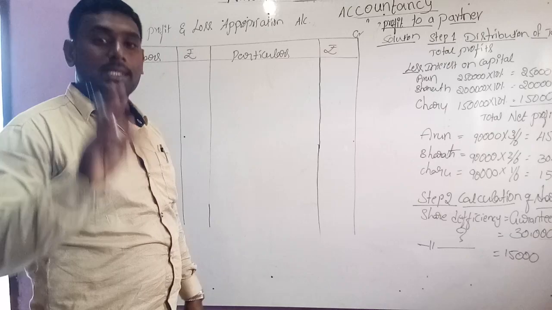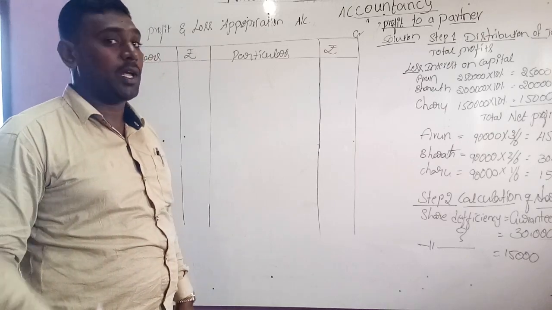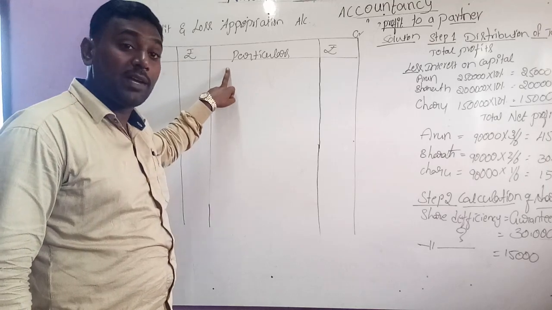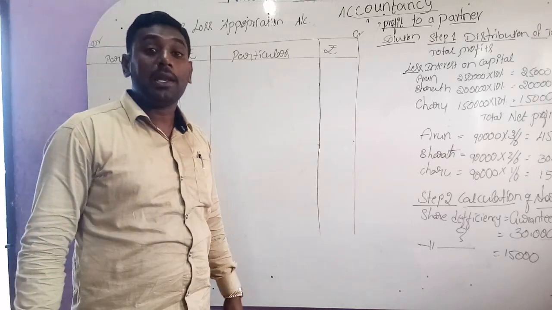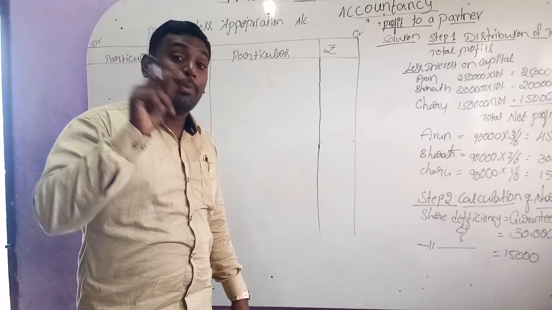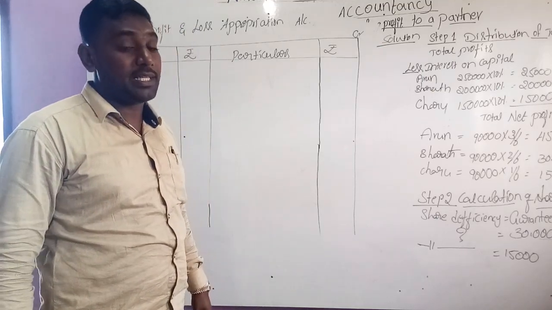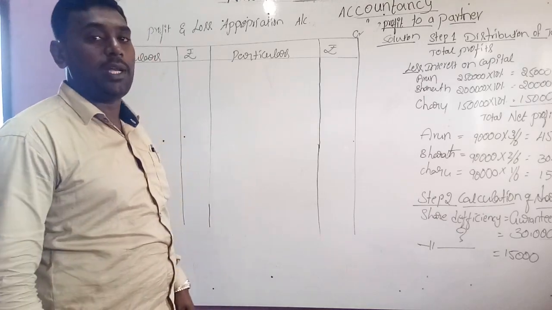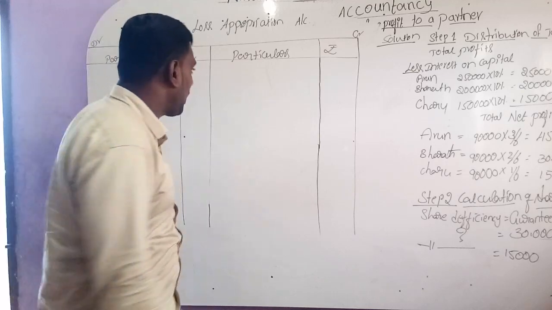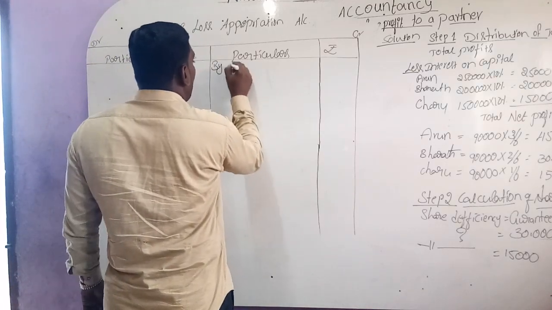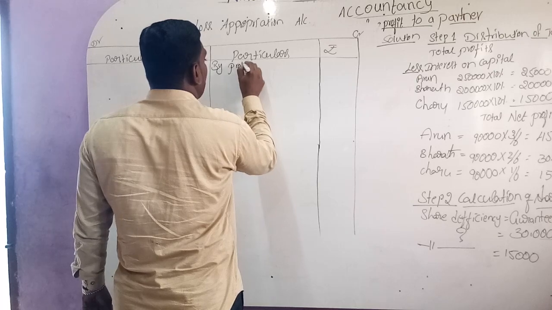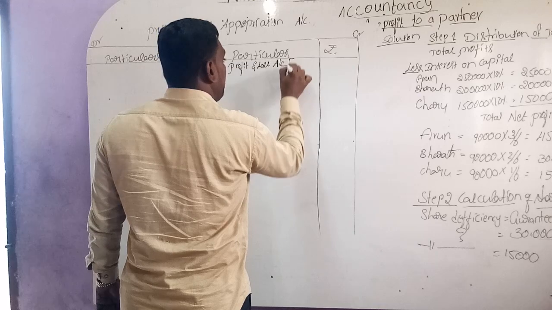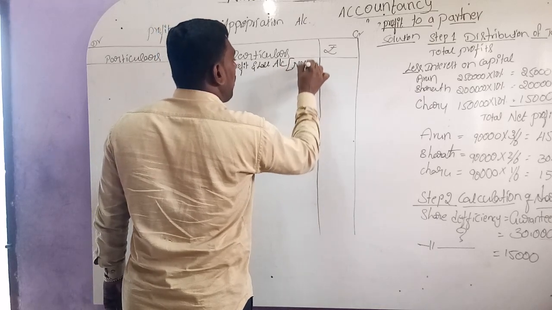So in this account, step number 1, always we have to transfer the opening balance. For this account, the opening balance given in the question is the profit earned before providing interest on capital, that is 1,50,000. That value we should consider as the opening value of the profit and loss appropriation account. So by profit and loss account (net profit)